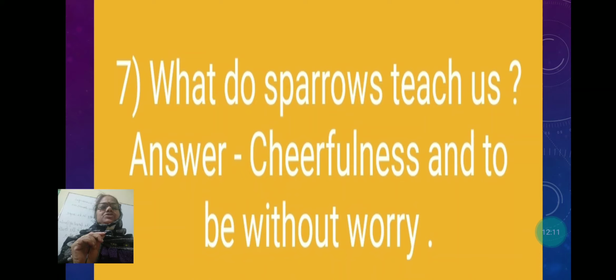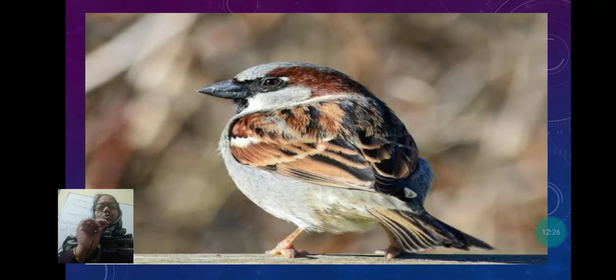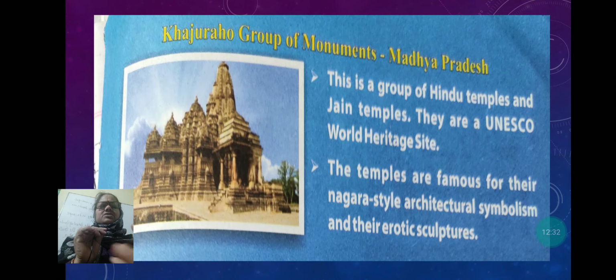What do sparrows teach us? The whole day the sparrow chirps, and it teaches us to be cheerful, to be without worry. See the picture of the sparrow. Everywhere you can see the sparrow, and it teaches us to be without any worry.